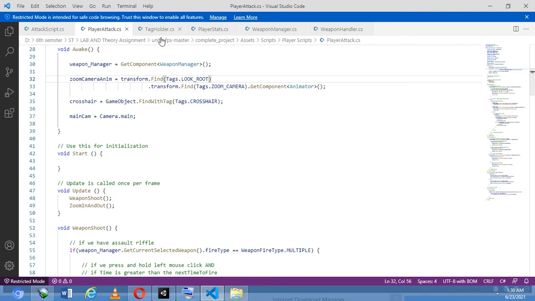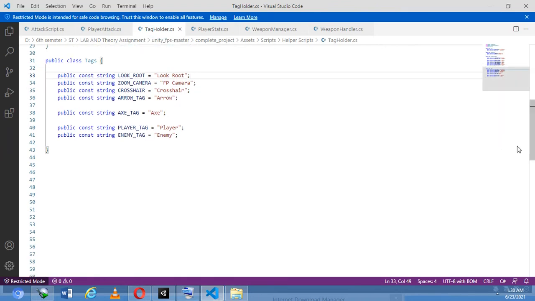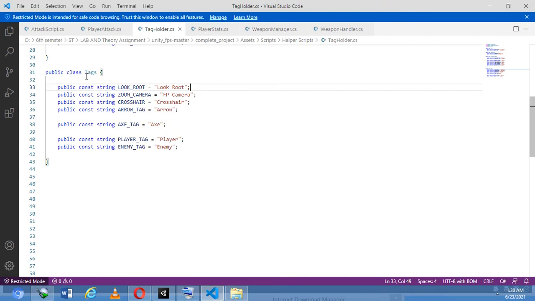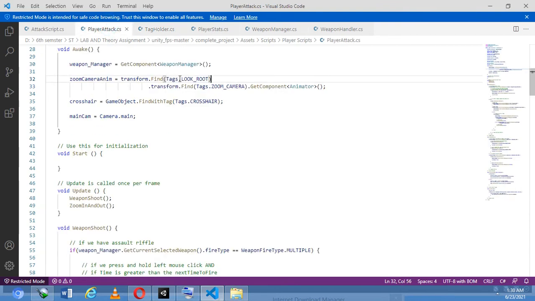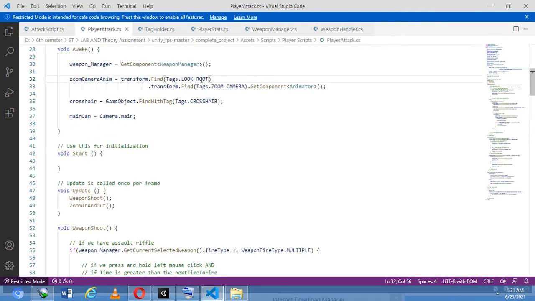In my tags holder dot C# file, we have created the tags as well. So it's transform dot find tags dot look root, which is the look root tag. Then in the look root tag, transform dot find tags dot zoom camera. In the look root tag, it will find the tag with the name zoom camera, and from this it will get component the animator.